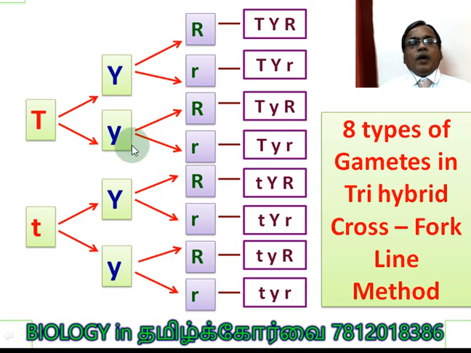Okay. And another way, you see capital T small t, it combines with any one of the capital Y small y, here capital Y small y, an equal possibility we are giving for them to combine with the other allele. Okay, other dominant or recessive allele. In the same way, this recessive can combine with dominant and recessive. In the same way, each combination of this may again combine with the third character, dominant allele or recessive allele. So we are getting the 8 gametes. This is called the fork-line method of finding out the gametes.